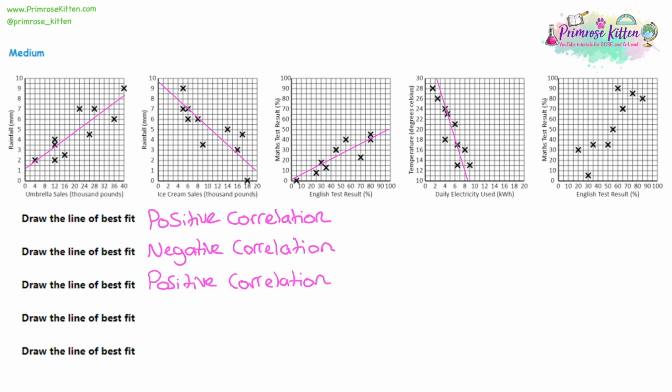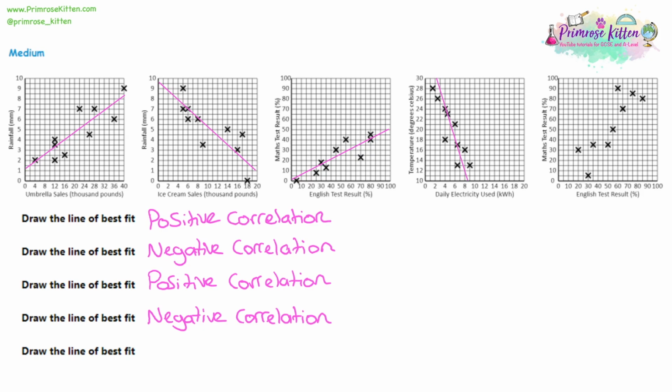But maybe what you could do with the ruler is just rotate it kind of downwards a little bit, and if you just move the top of the line down a bit, a millimetre, you should get that absolutely perfect. What you can see though is this is a negative correlation. Now we're talking about the temperature and electricity used.